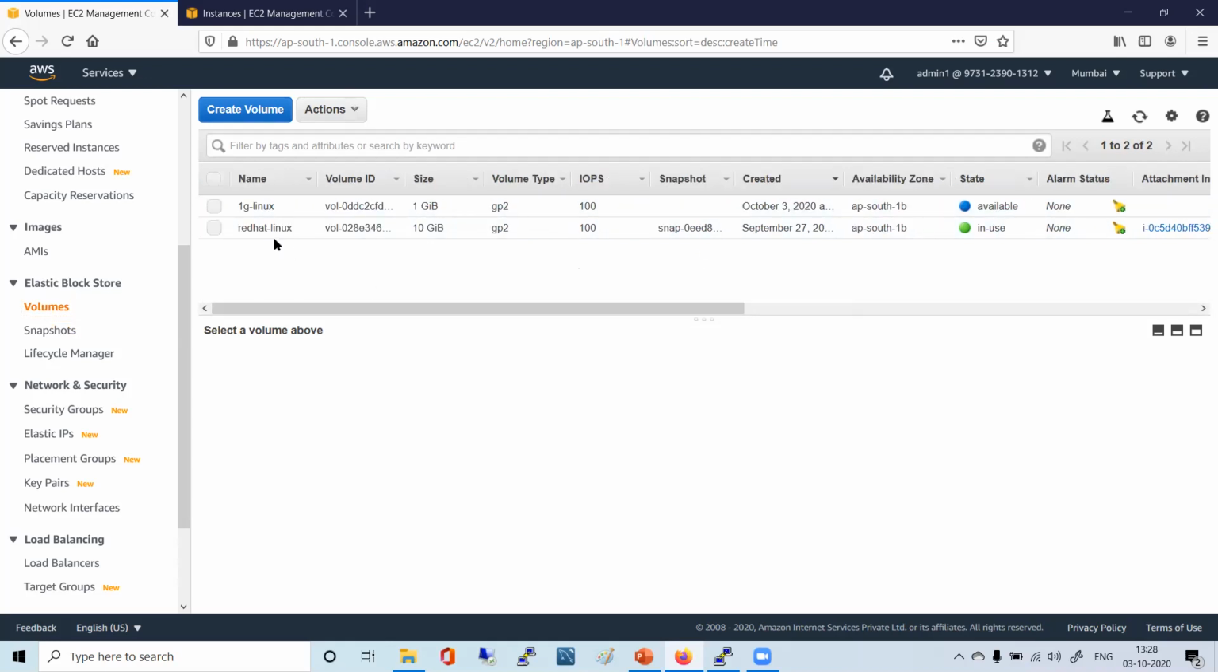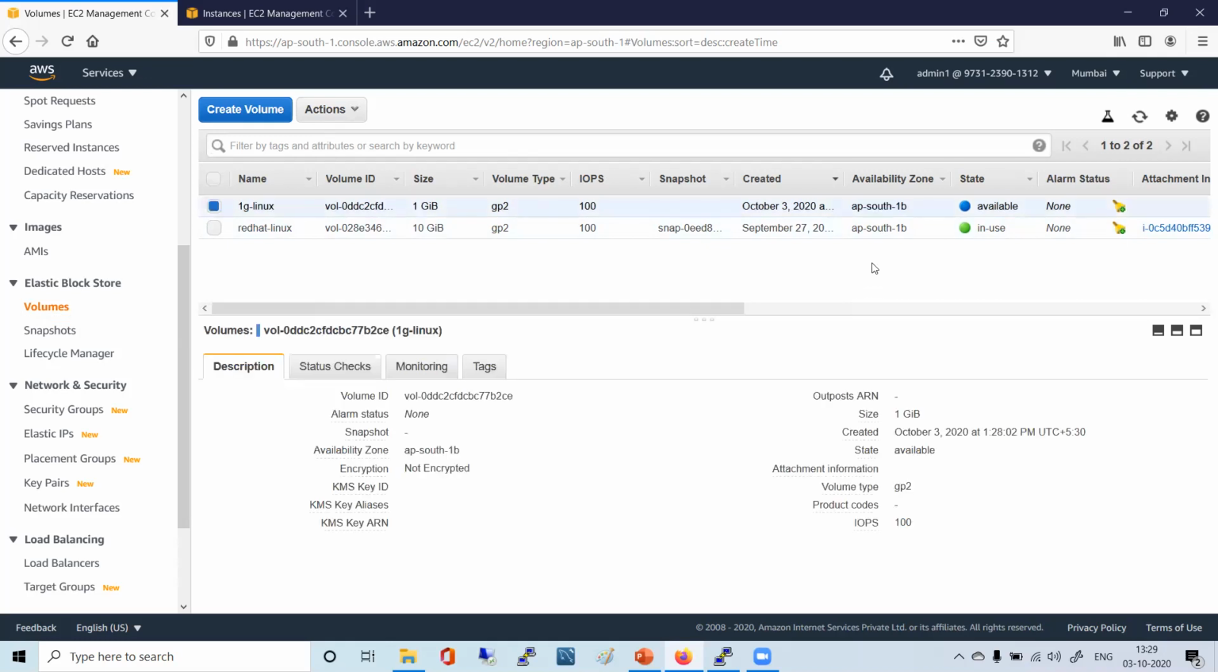You see here, this Red Hat Linux, this is my 10 GB root volume that was created in AP South 1B. The new one that we have created is in the same region, same availability zone, right? So now it can be attached to my instance also. Got it? Now this volume can be attached to my instance as well. That we will see in the next practical.